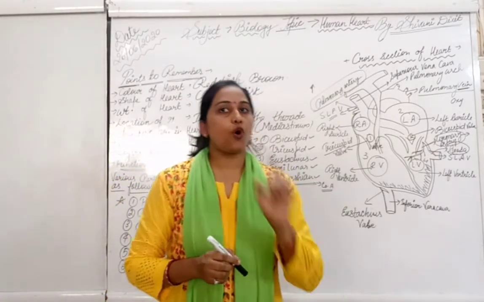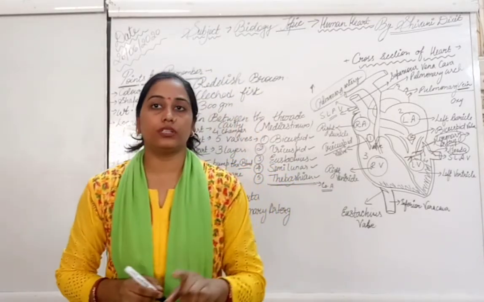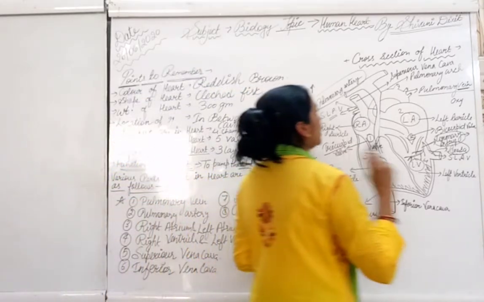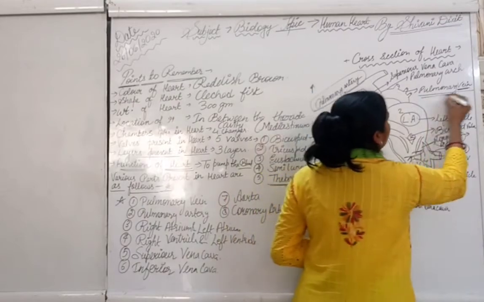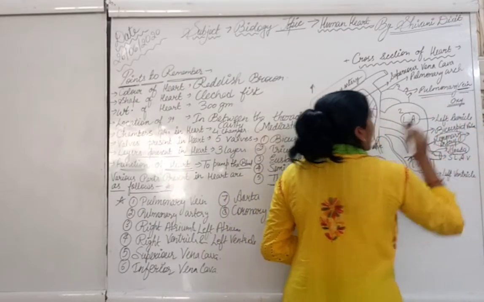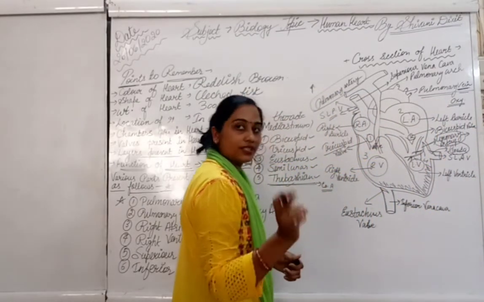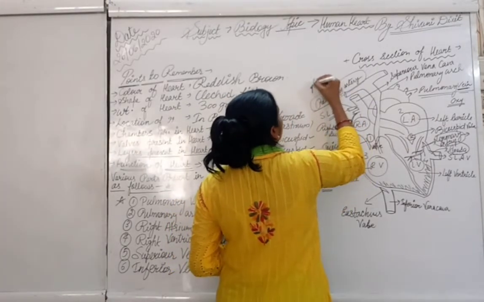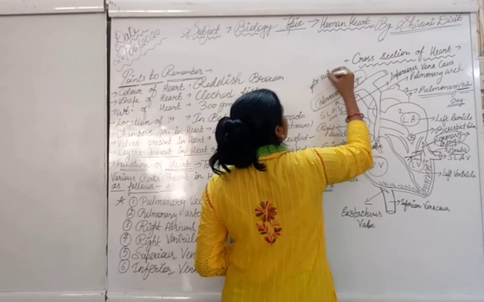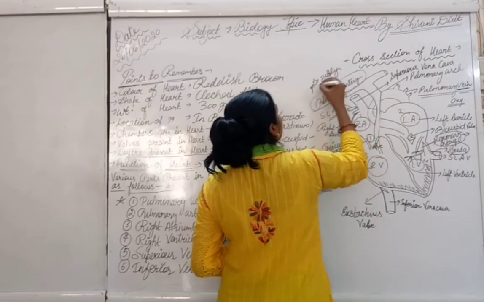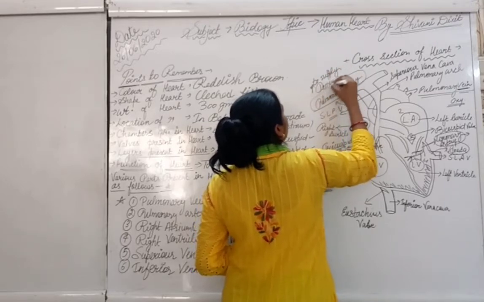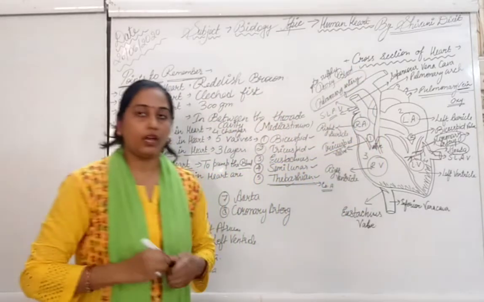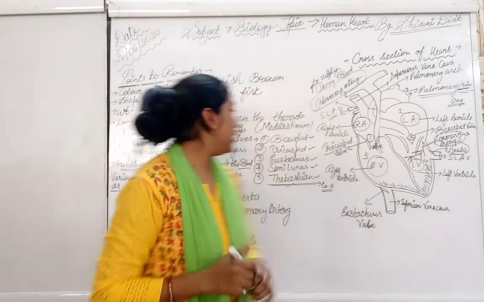As we know, all the arteries are responsible for supplying oxygenated blood. So keep in mind that the pulmonary vein supplies oxygenated blood, and the pulmonary artery supplies deoxygenated blood. This is the exception between the artery and veins, right?